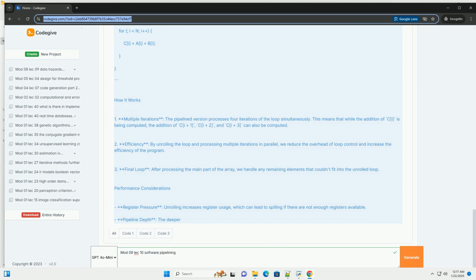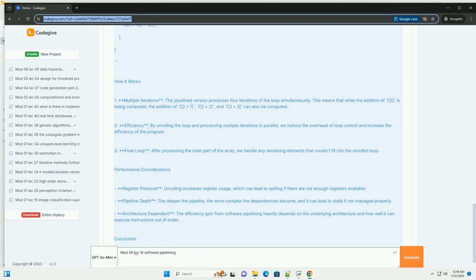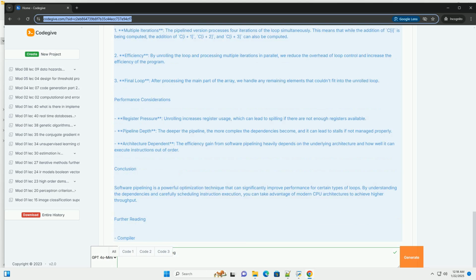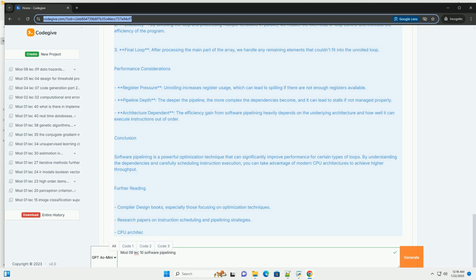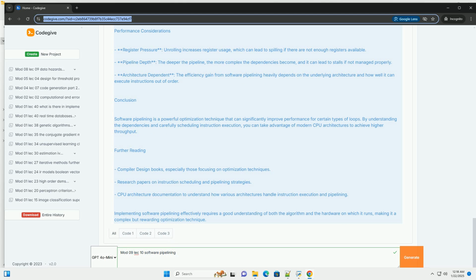Key concepts. 1. Loop unrolling. This involves expanding the loop body to decrease the overhead of loop control and increase the opportunities for instruction-level parallelism. 2. Stage separation. Each iteration of a loop can be broken down into distinct stages. Different instructions from different iterations can be executed in parallel.